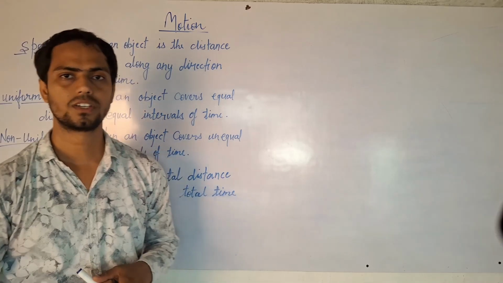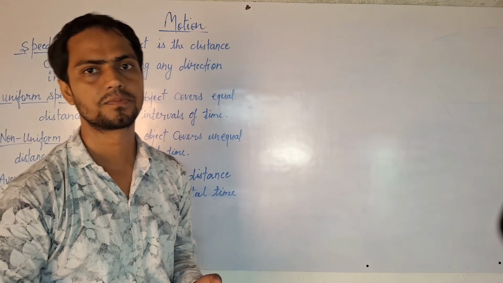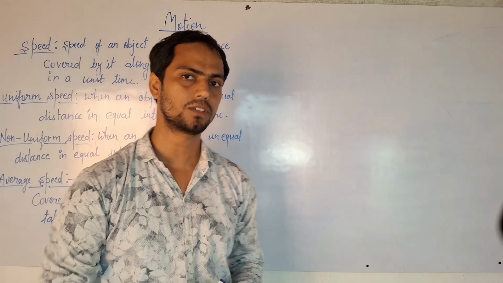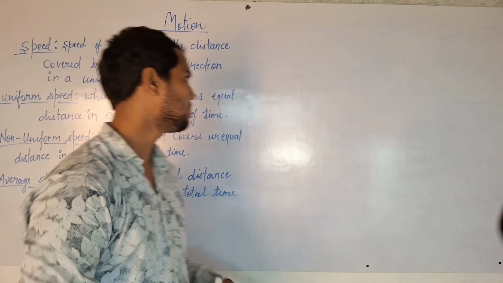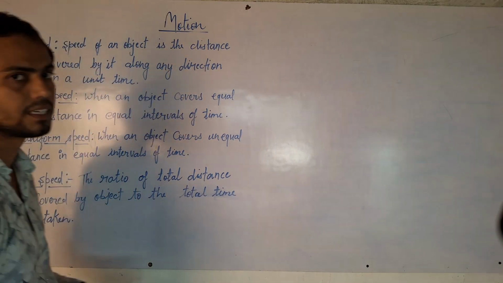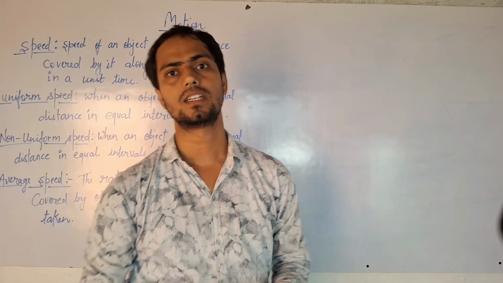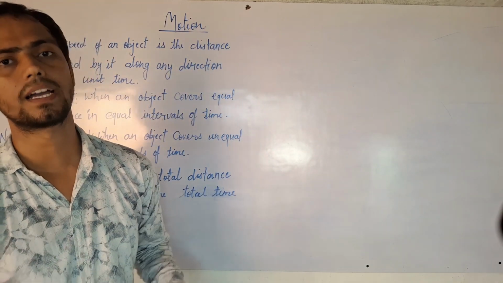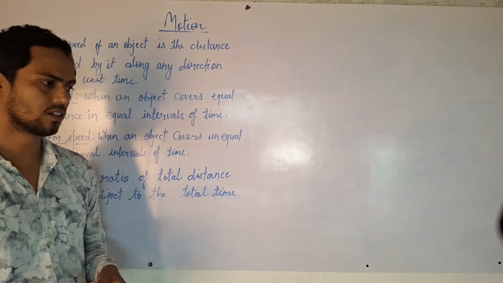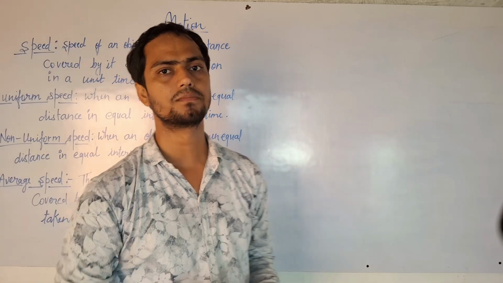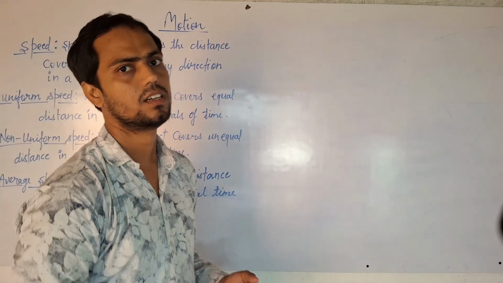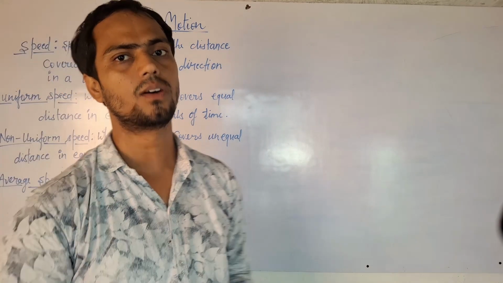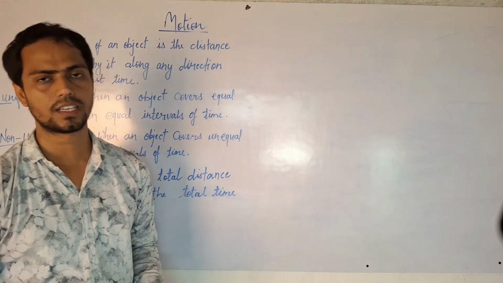So far we have discussed motion, rest, distance, displacement, and uniform and non-uniform motion. So now let's move to speed. What is speed? When we talk about speed, we need to specify only the magnitude, not the direction. When we talk about speed, we say how fast something is going. The speed of an object is the distance covered along any direction in unit time.